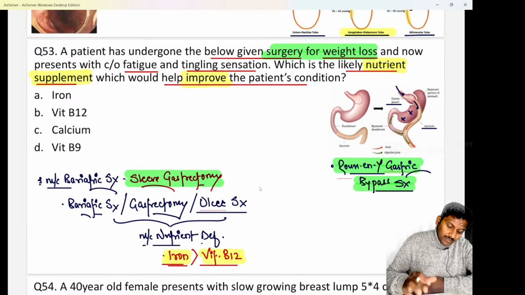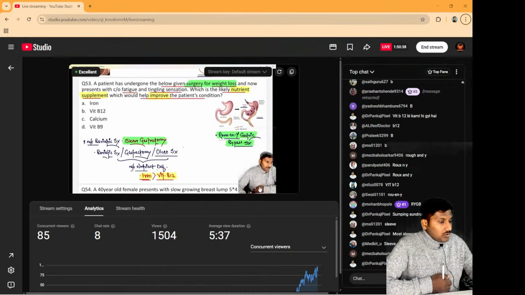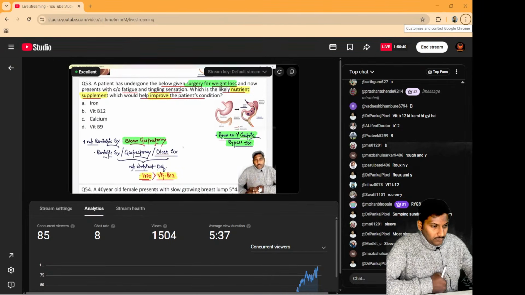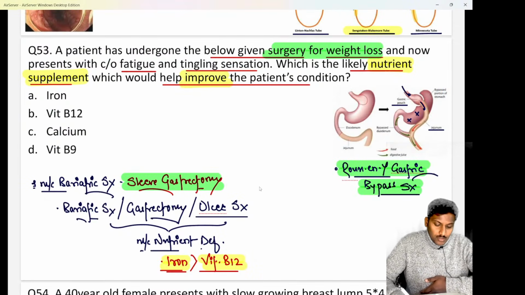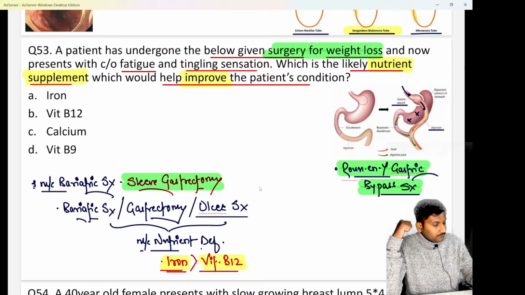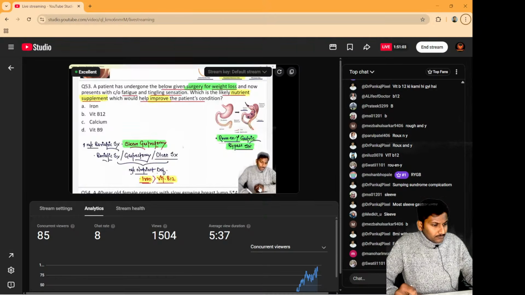Now, please tell me in our case, what is the nutrient supplement we should give to a patient which will help improve his condition? What is the nutrient supplement we should give our patient so that the patient's condition improves? Let me know in the chat box. Which nutrient supplement should be given to our patient so his condition improves? I hope all of you are quite aware.